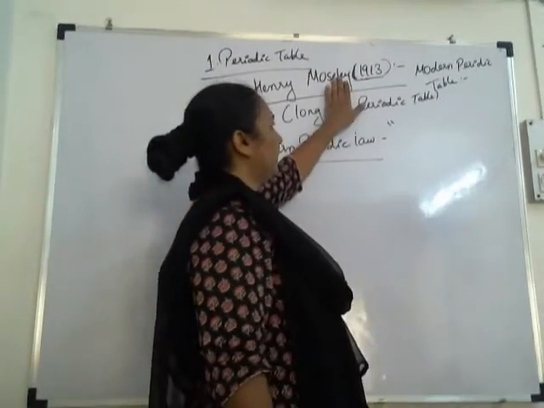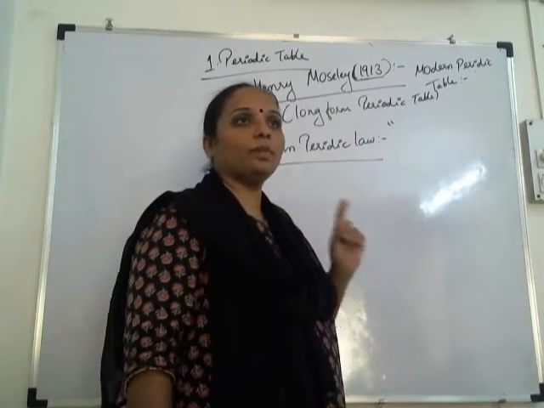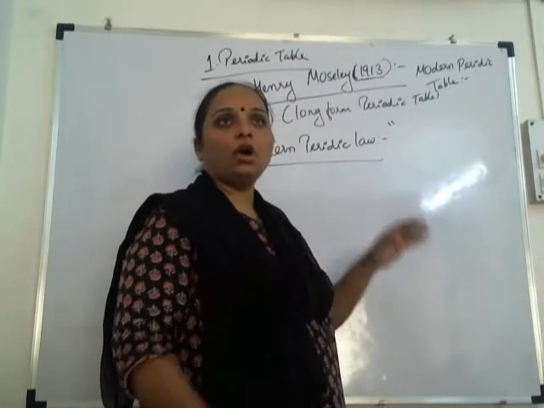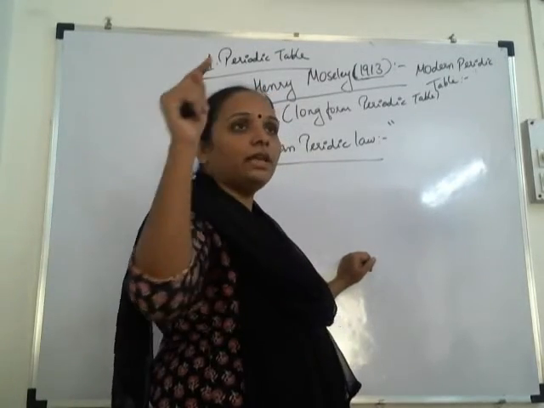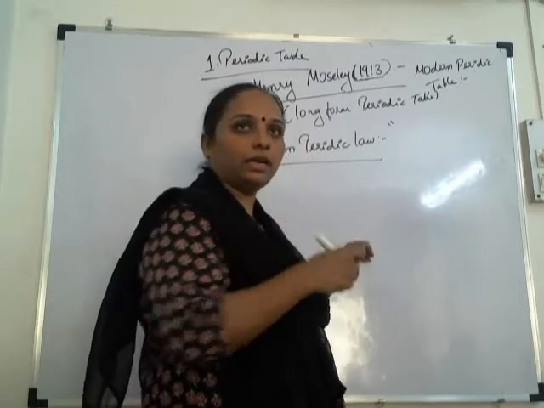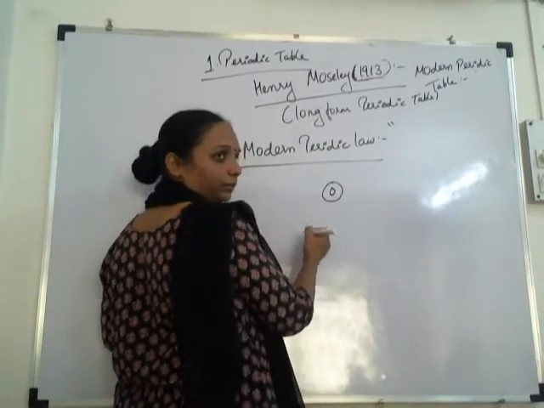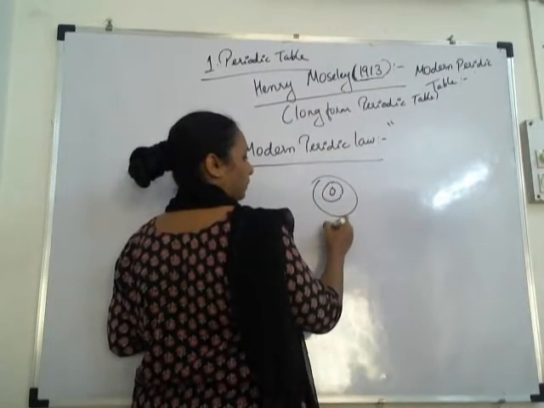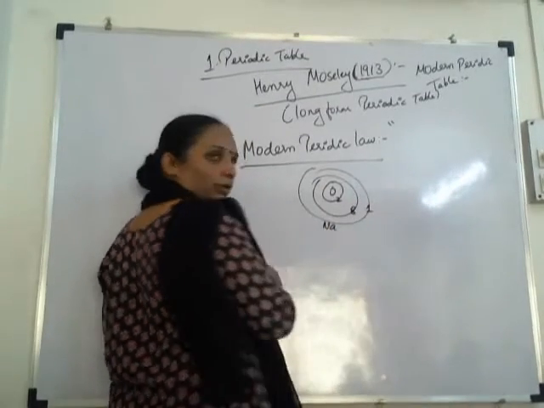Okay, so what we said, which is the more fundamental property? Atomic number, not atomic weight. Why? Because the physical and chemical properties of an element only depend on atomic number. Because they are increasing. How are they increasing? Because the number of shells are increasing. Correct? Suppose this is sodium. 2, 8, 1.